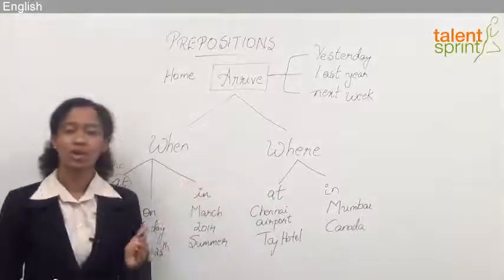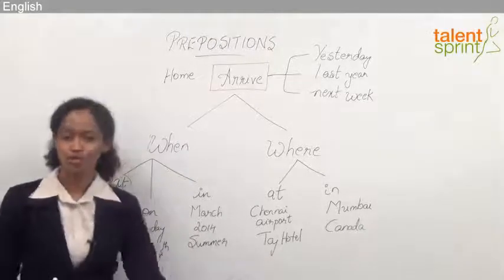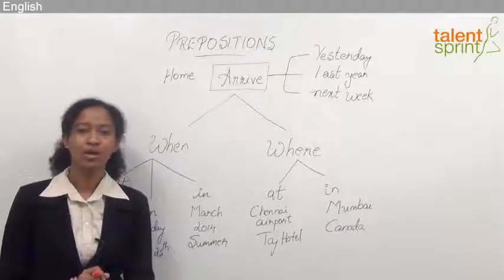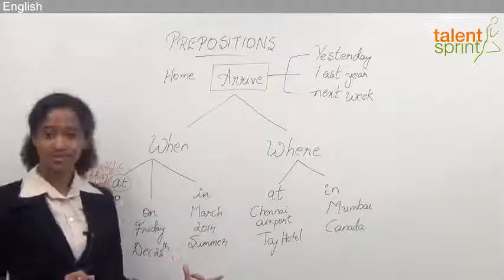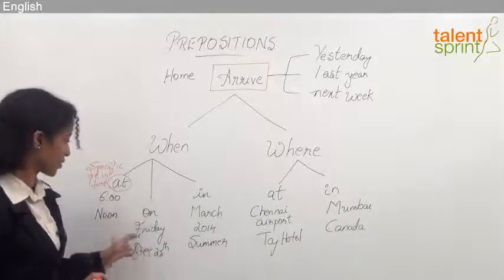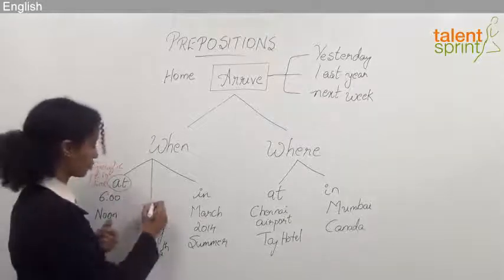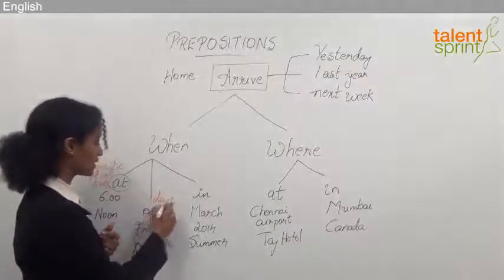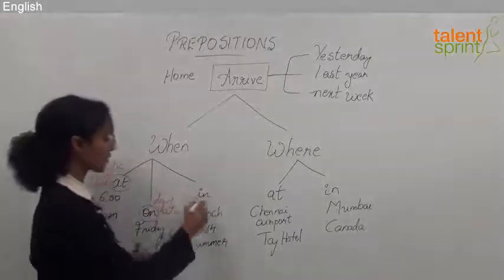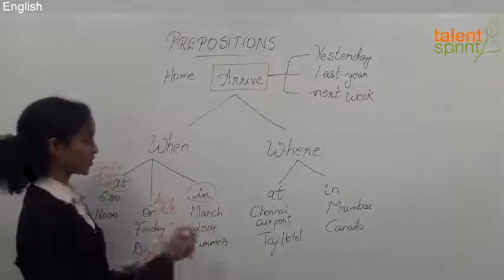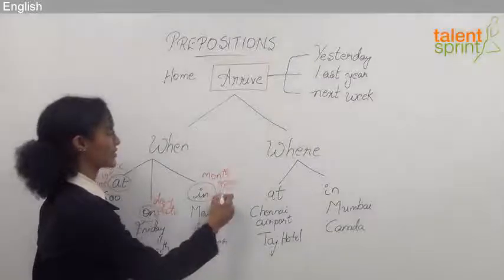So he arrived or he will be arriving in March, or he will be visiting us in 2014, or he's planning to visit us in the summer, right? So then you use in. So it's pretty much simple to remember. If you go from a specific point in time, at, you move to a day or a date, then you use on, and then you use in for the widest, which is either month or year or season.